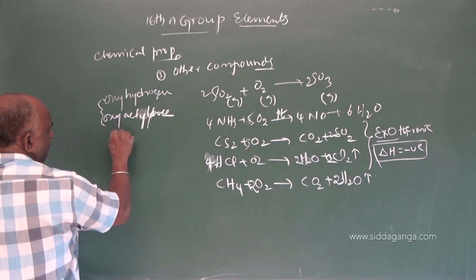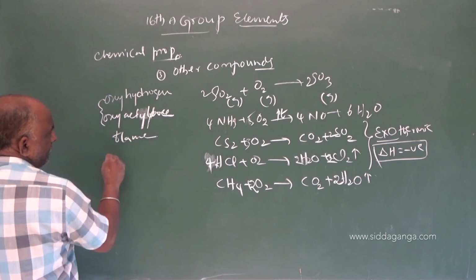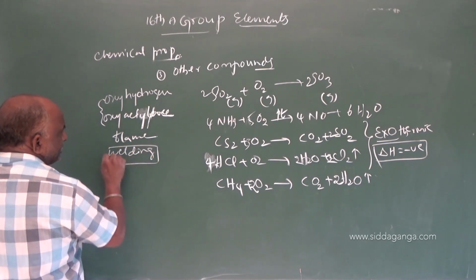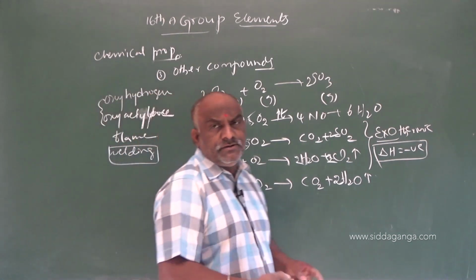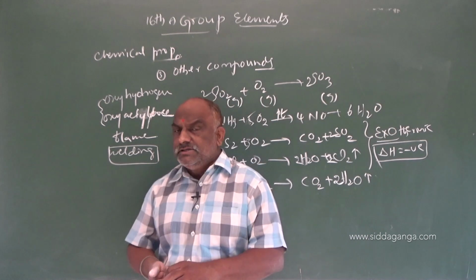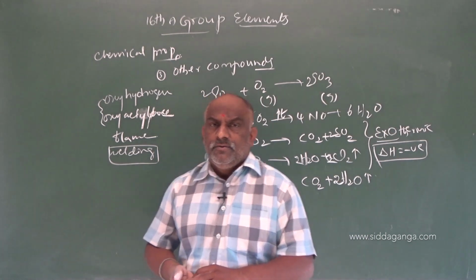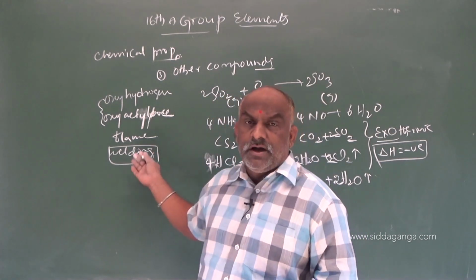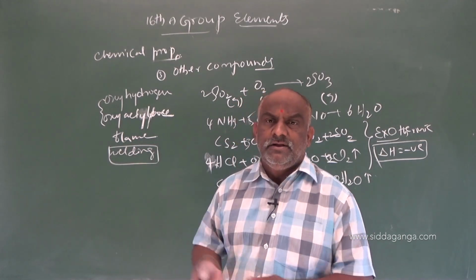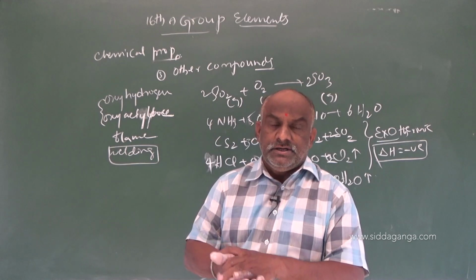This oxyhydrogen or oxyacetylene flame is used in the welding department for cutting hard metals, because it generates nearly 2000 degrees centigrade temperature.